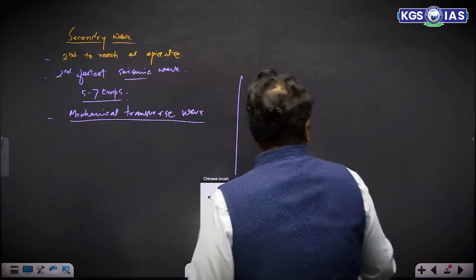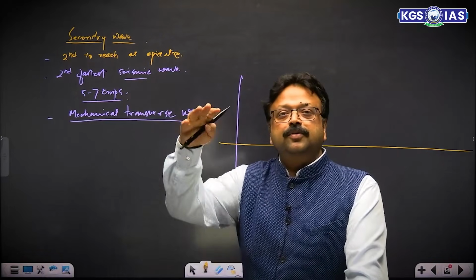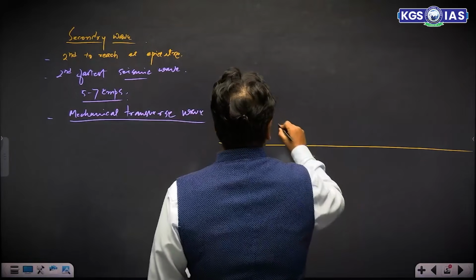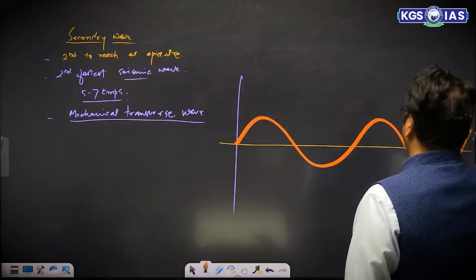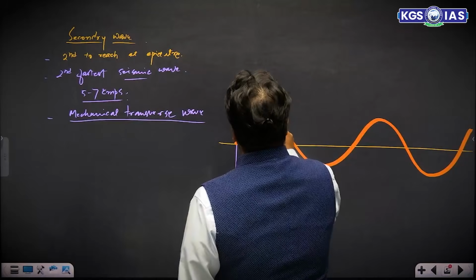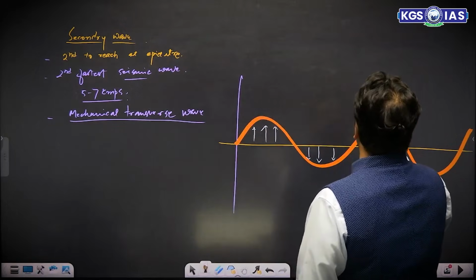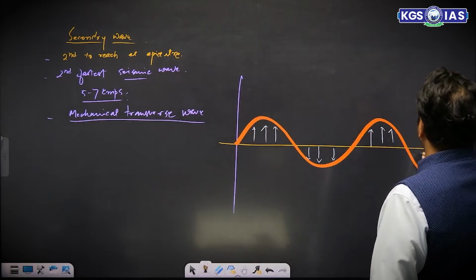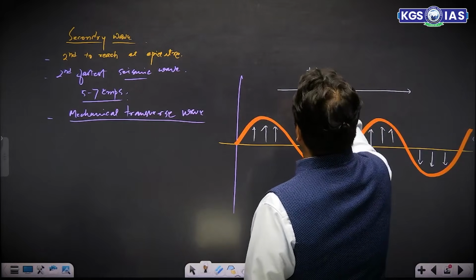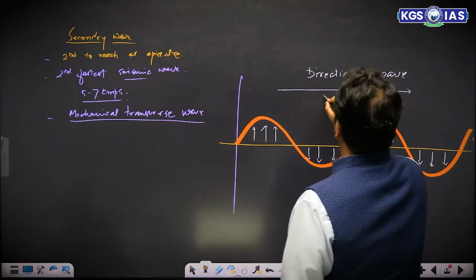You can simulate this wave with the wave which is actually generated on the surface of water. You will find that the wave is moving like this. So medium particles oscillate perpendicular to the direction of wave propagation. This is the oscillation of medium particles, up and down movement of medium particles, and it is perpendicular to the direction of wave propagation.